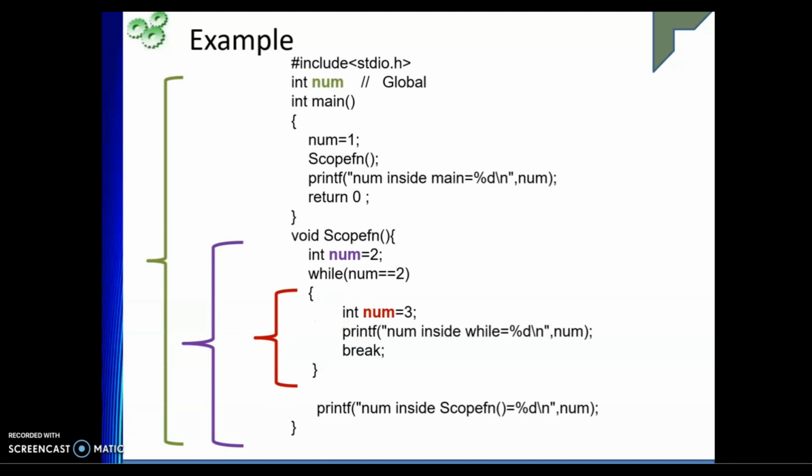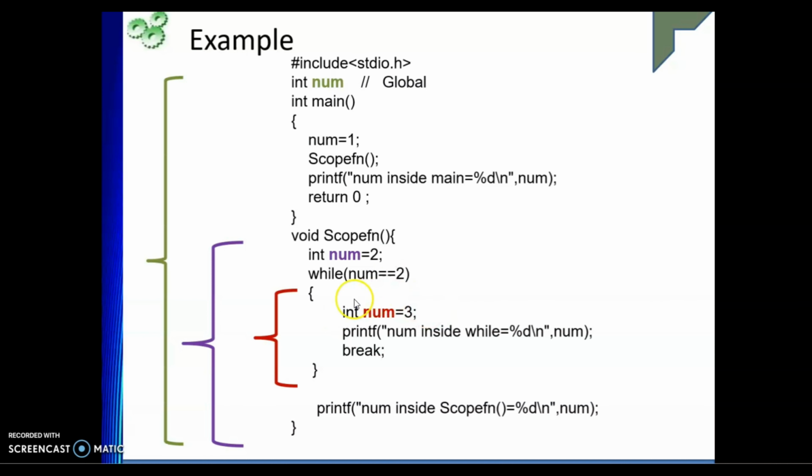As we have understood, the entire lifetime will be there, but here num is given equal to 1 inside the main function. Now when you call this particular function, num is equal to 2. But now we have initialized num equal to 3, then you are printing it.